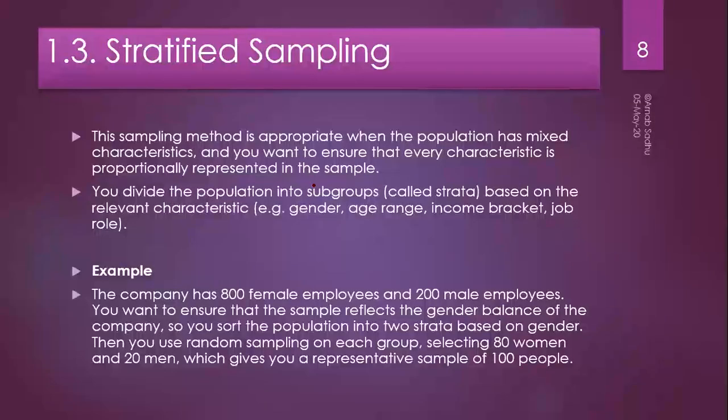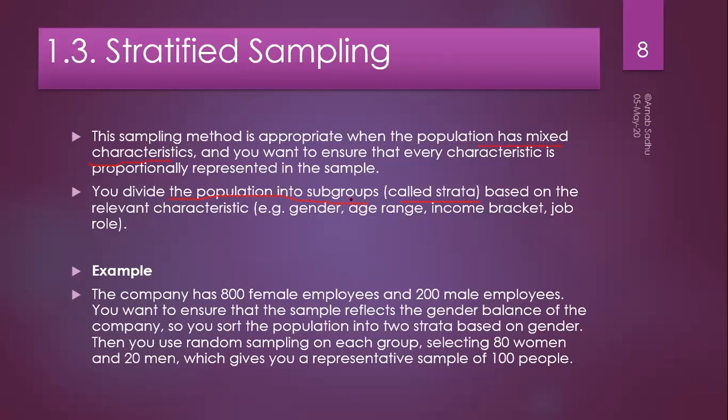The next technique is stratified sampling. In case of this sampling method, first you need to divide the population into subgroups. That subgroups are called strata. You divide the population into subgroups. Where is it used in case of the stratified sampling? Stratified sampling is used when the population has mixed characteristics.